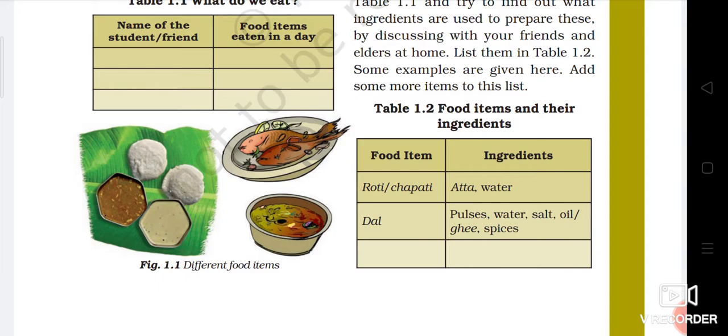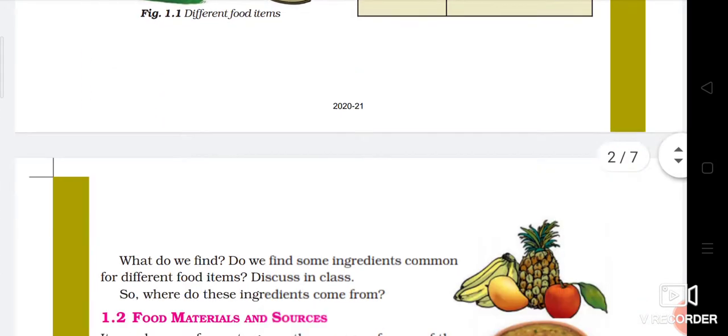Next, if you want to make dal, then what is required? First of all, you require pulses. Then you have to dip the pulses in water and wash them thoroughly, so water is required. Then you have to boil it. Then to make dal, you have to use salt, oil, ghee, and spices. So these are the ingredients to make dal.